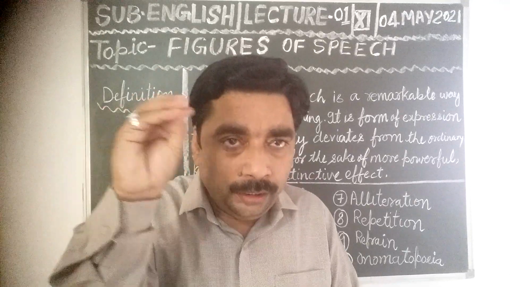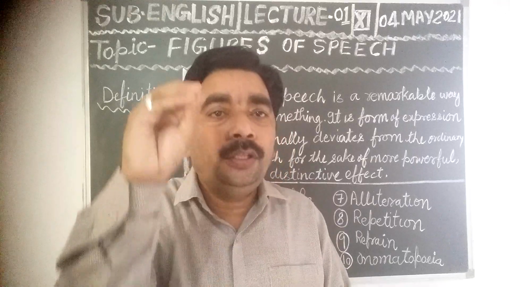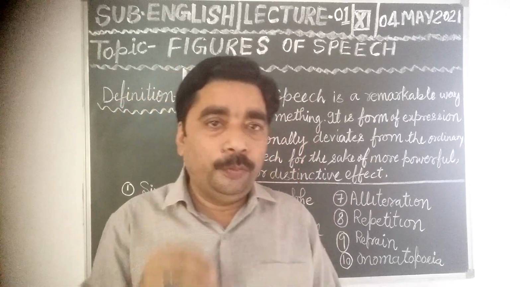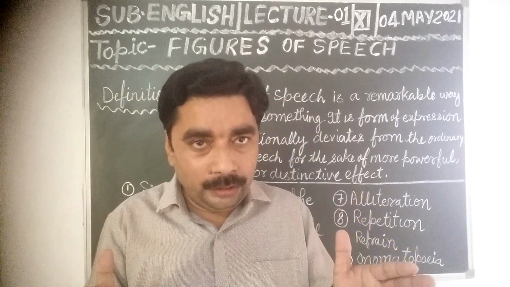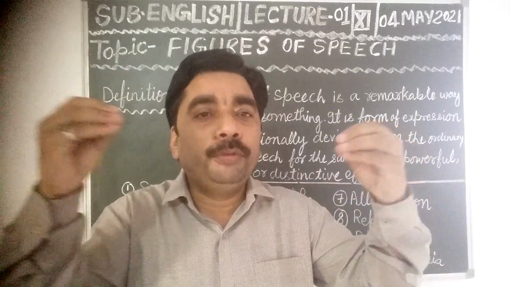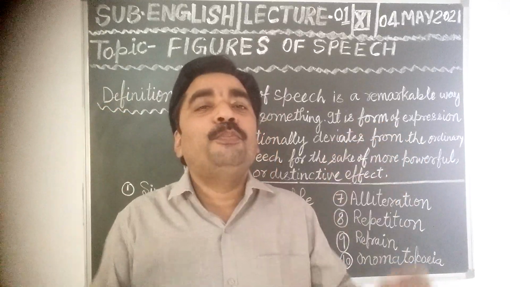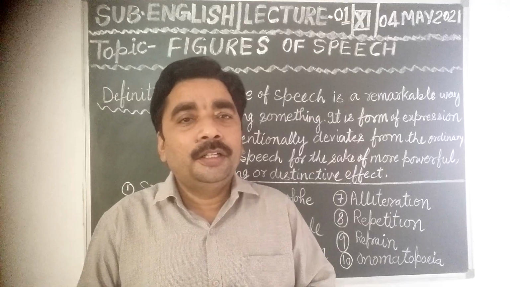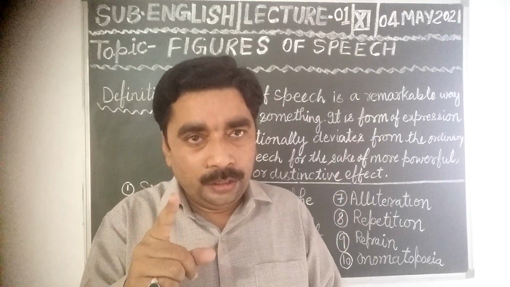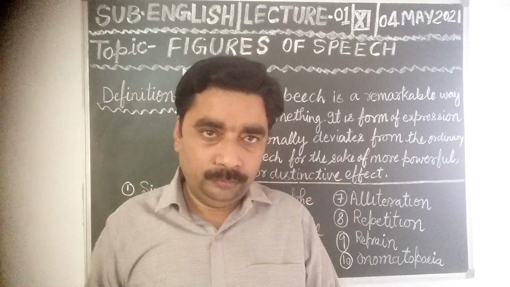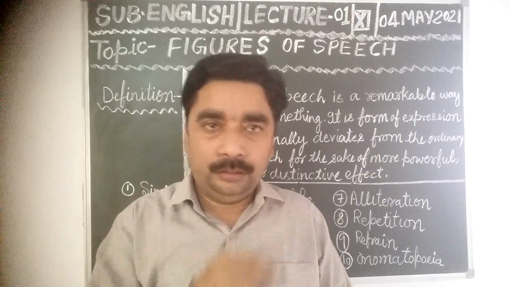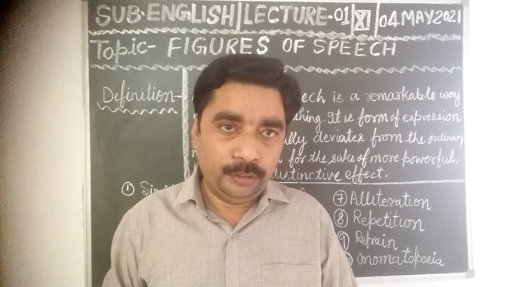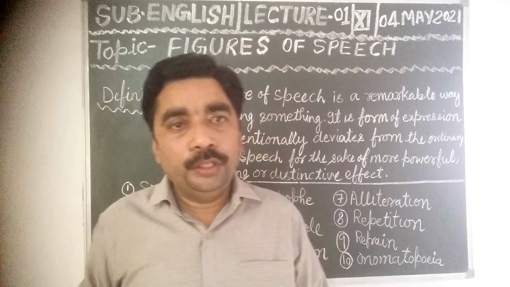So simile is a poetic device in which two different objects are compared to each other with the help of as and like. Dear students, I want to give you example.